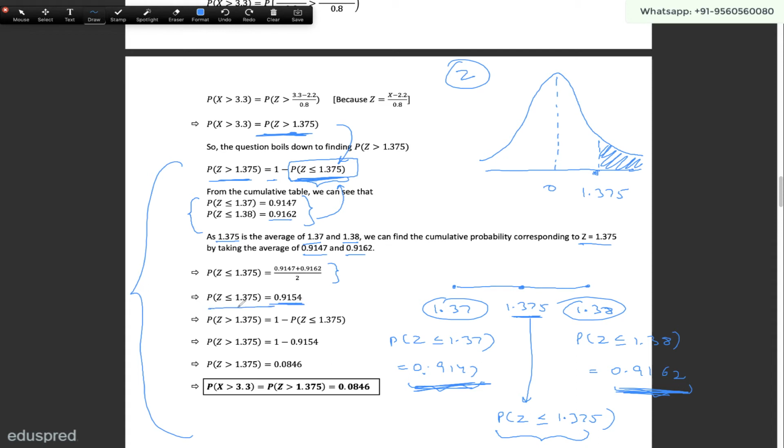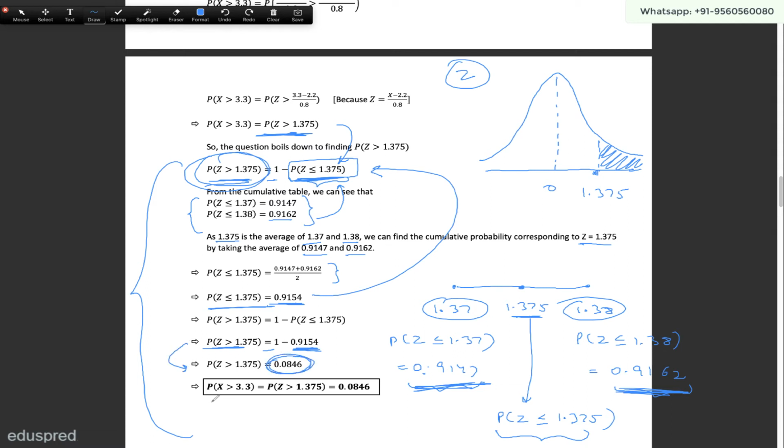Once you have this value, you can put it over here. The probability that we are interested in is this one, right? So this is equal to 1 minus the probability that z is less than or equal to 1.375, which is 0.9154. So this is equal to 1 minus 0.9154, and your final answer is going to be 0.0846.